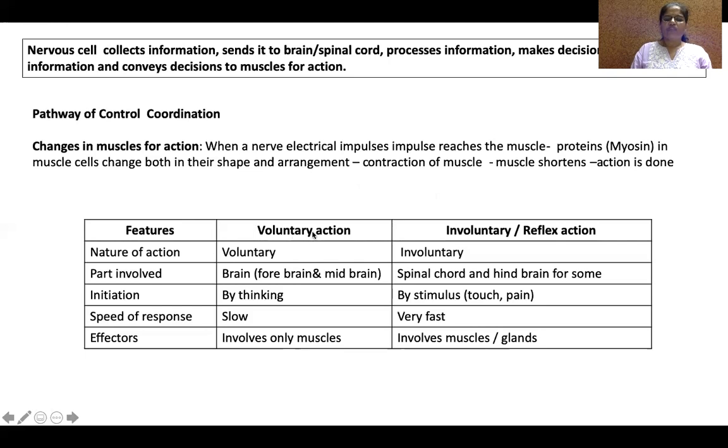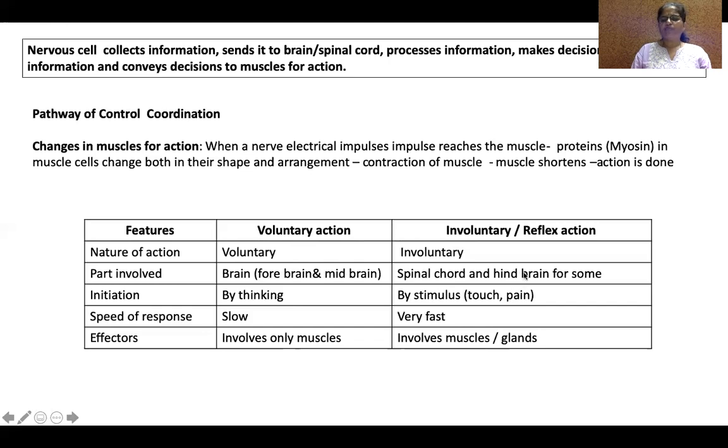Voluntary actions are performed by the central nervous system. Involuntary actions are performed by the peripheral nervous system. What are the differences between these two actions? We know this is voluntary, this is involuntary. Involuntary does not require thinking, whereas voluntary requires thinking. Voluntary includes the forebrain and midbrain, whereas involuntary includes the hindbrain and spinal cord.